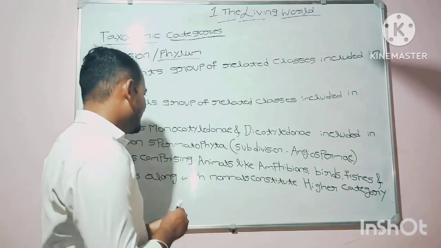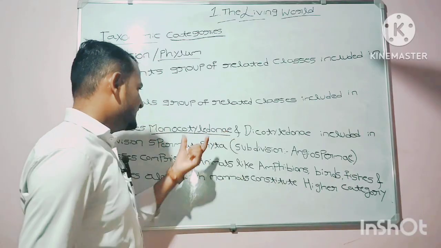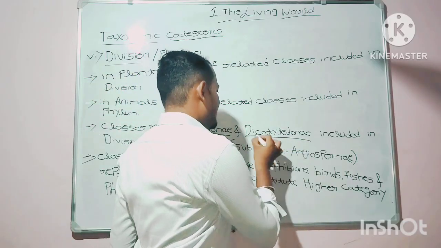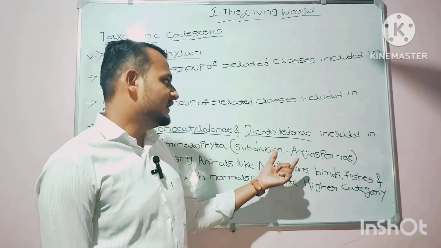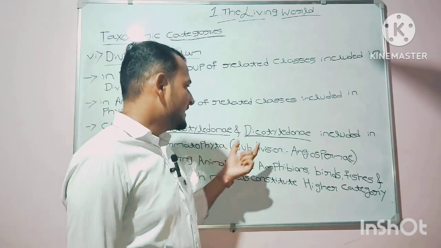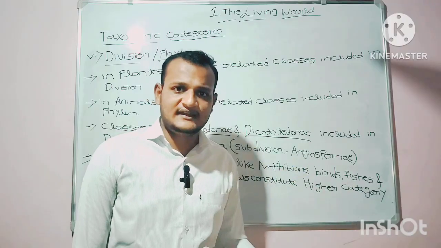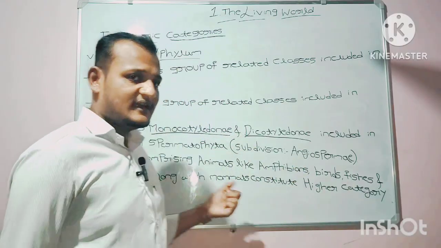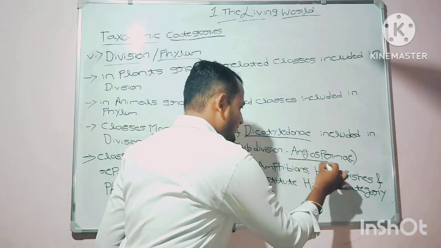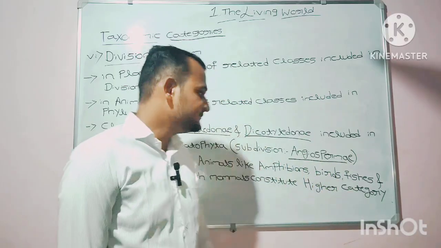The classes are namely monocotyledon, which has a single cotyledon, and dicotyledon, where di refers to two cotyledons. The classes having a single cotyledon and two cotyledons are included in the division Spermatophyta and the subdivision Angiospermae. These angiosperms are flowering plants.